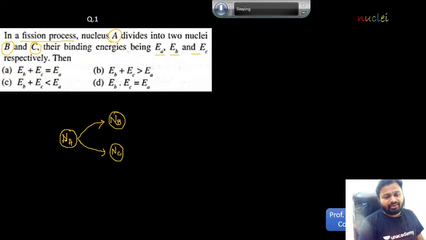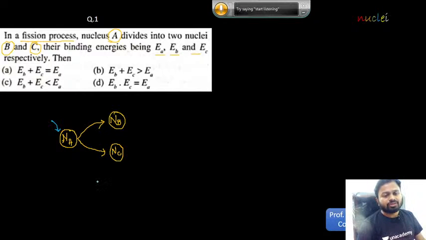Now remember one thing, the nucleus of A will have certain energy, but this will not divide into two by its own. Okay, will it automatically divide into two parts? No. So for that purpose we need to supply some energy, and when you supply the energy then this nucleus A gets split up into nucleus B and nucleus C. Is this clear?